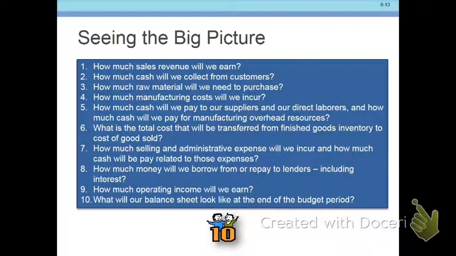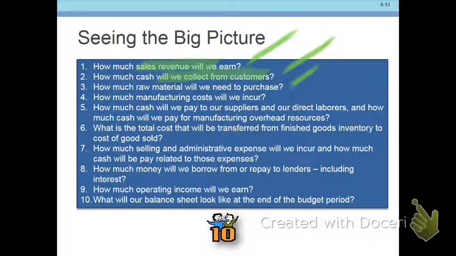What we're trying to do, and I'm not going to go through all of these, but some things to consider. What are our sales going to be? How much cash will we collect? Just because you sell something doesn't mean you're going to collect the cash in the same month, even in the same year perhaps. You may sell something in November and not collect on it until March.